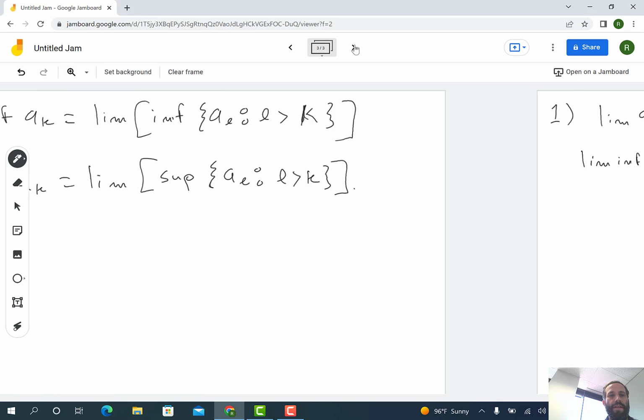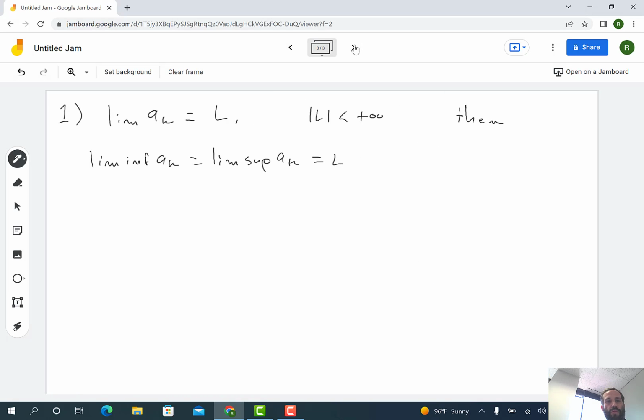But let me just explain how I'm going to think through this. For large k, we know that a_k is going to be approximately equal to L. Now, what do we mean by that? We mean precisely that I can take k large enough so that |a_k - L| is less than epsilon for k after a certain point.